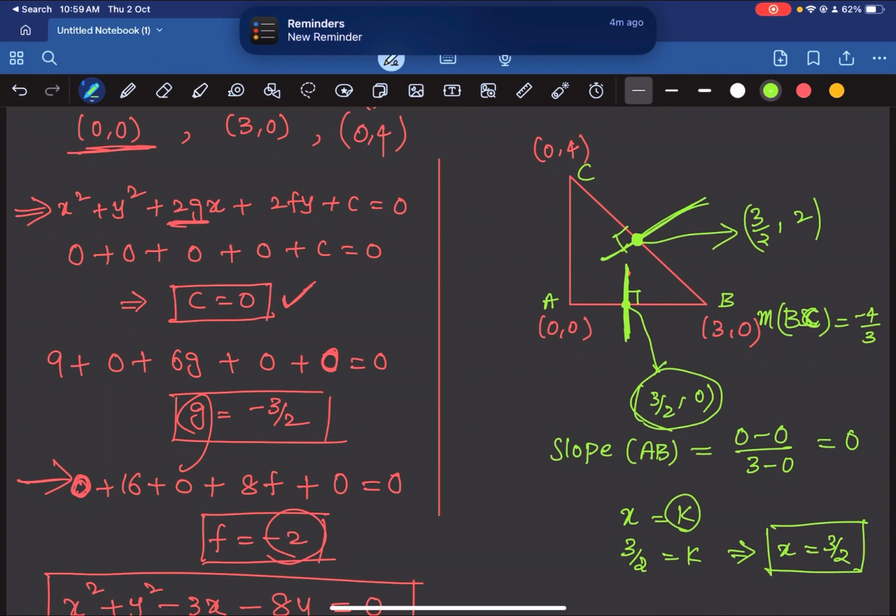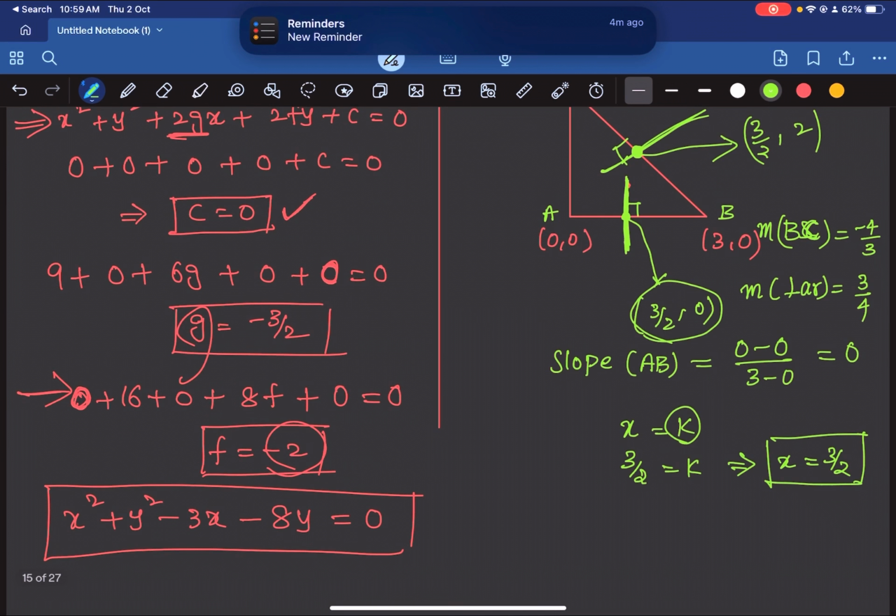So slope of perpendicular bisector is 3 upon 4, since they are both perpendicular. M1 into M2 is equal to minus 1. So slope and point, we know both of them, so you can use point slope form. y minus y1, which is 2, is equal to m, m is slope of perpendicular, into x minus x1, 3 by 2.